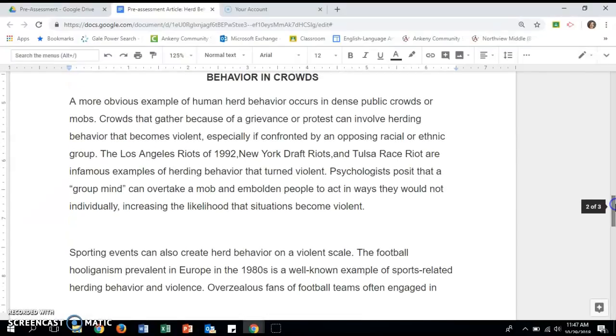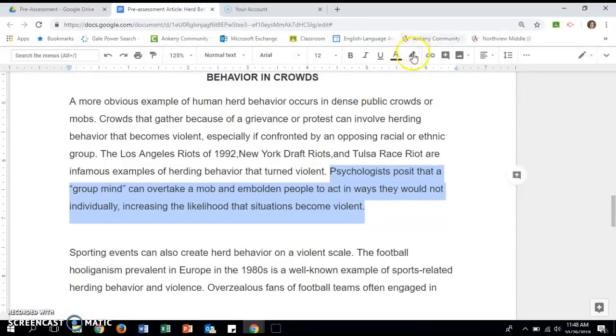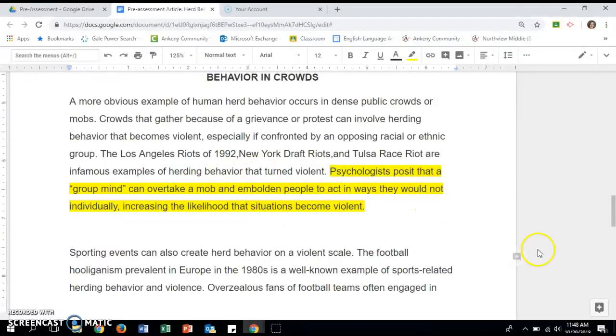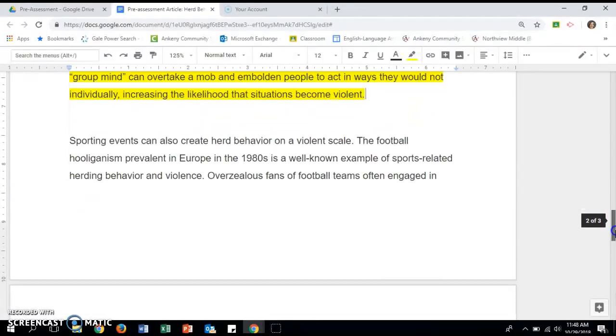Okay, and then for the examples of behavior in crowds, evidence that would be relevant to support how people are influenced by people around them. Like maybe this evidence I think is relevant because it proves that people act differently when in a crowd than how they would on their own.